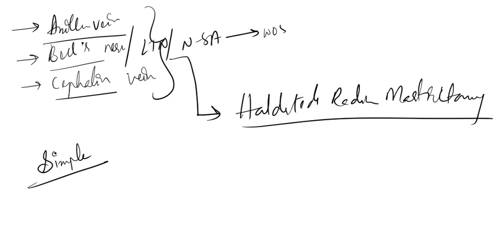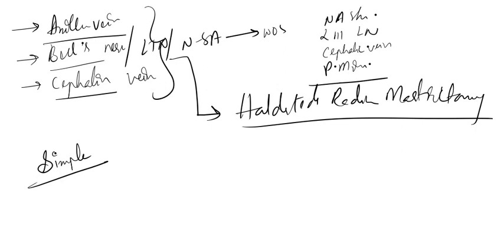For example, they will ask, in the modified radical mastectomy, all are removed except: nipple areola skin, level 3 lymph nodes, cephalic vein, pectoralis minor. So what is not removed in modified radical mastectomy? Cephalic vein.